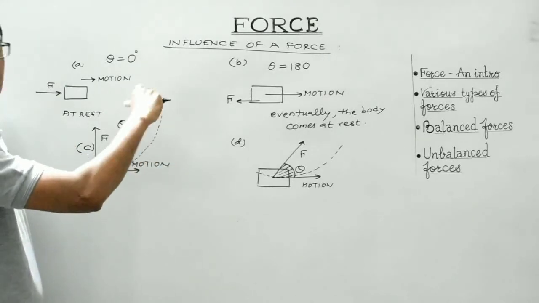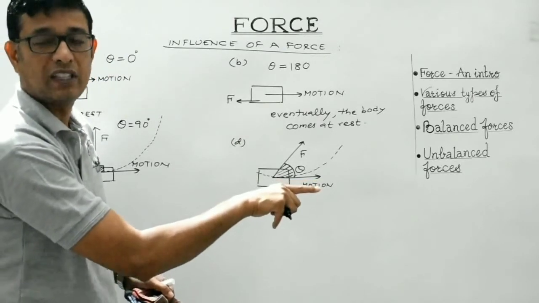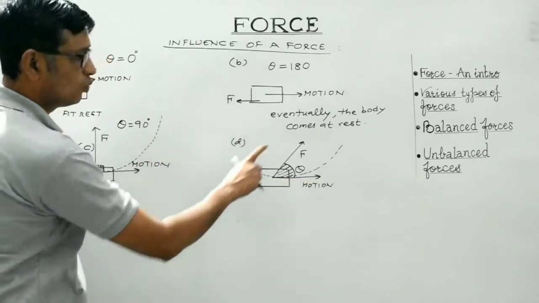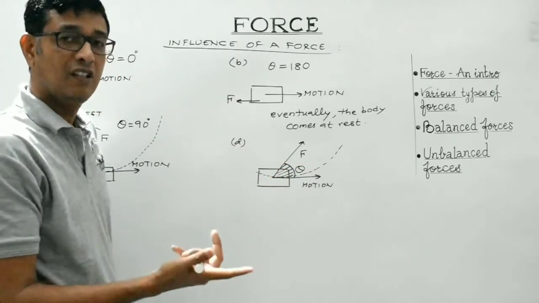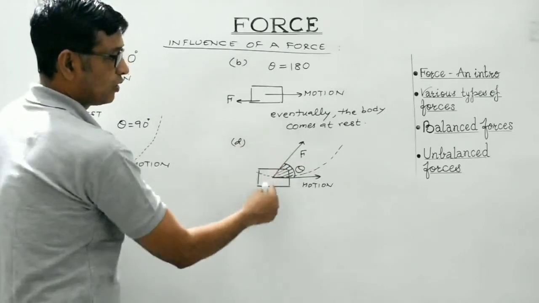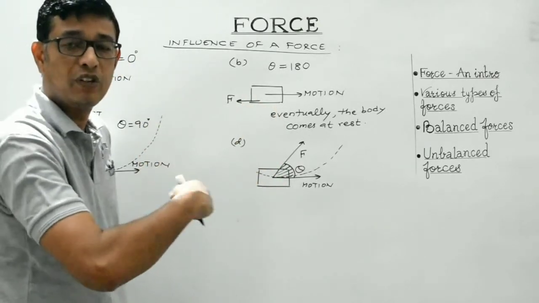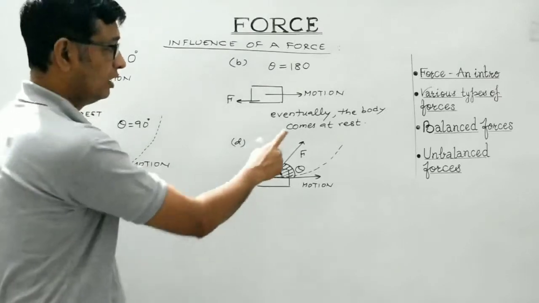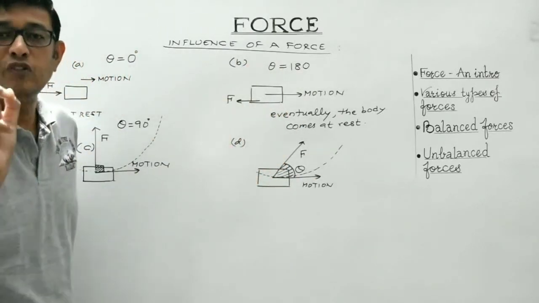And in this case, when the force is inclined at an angle theta to the direction of motion of the body, one component of force will tend to change the speed of the body, while the other component, which will act along the radius towards the center, will enable the body to move along a circular path. So here, the body will follow a circular path with non-uniform speed.